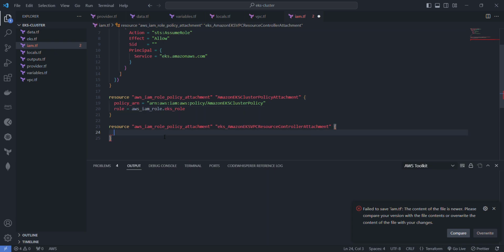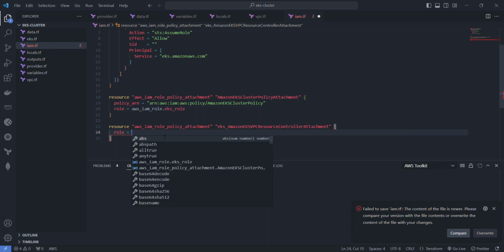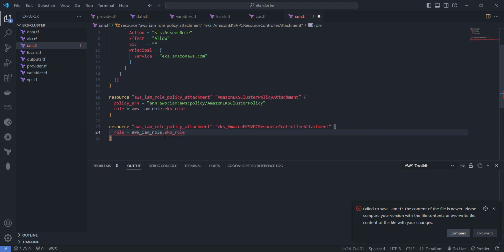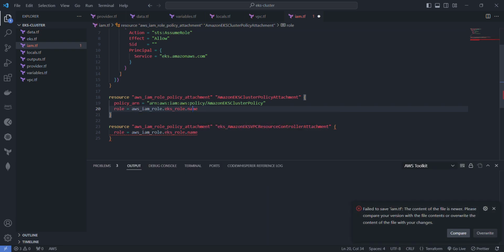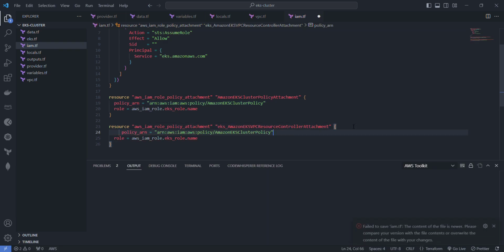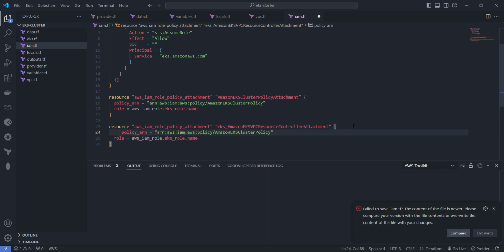Then same here, we're going to do the role. But we want the name though. Sorry, we need to be specific. I passed the whole thing, we need to be specific. And then I'll just copy this here because this is also an AWS managed policy. I'm going to copy this, and instead, I'll paste it here.